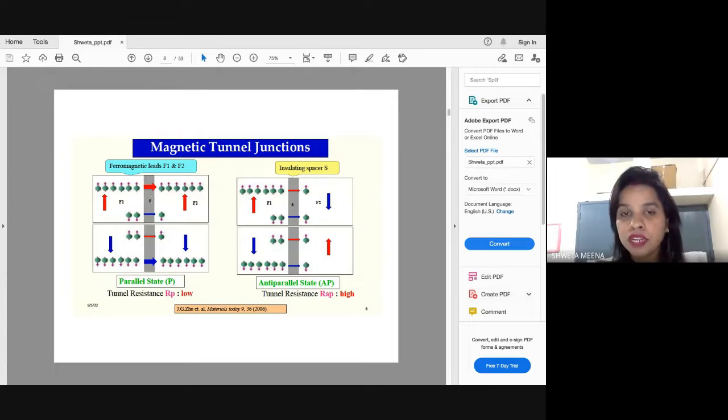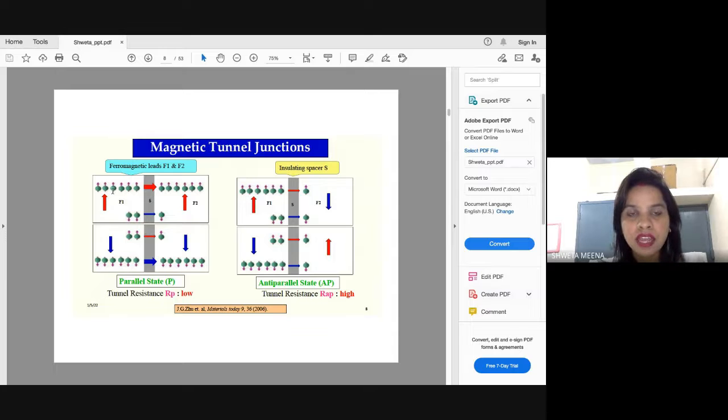And before that, I'll just tell you where these MTJs are basically used. These are used in digital applications, like hard disks and magnetic RAMs, random access memories. In hard disks these are used. Digital applications, they are used.